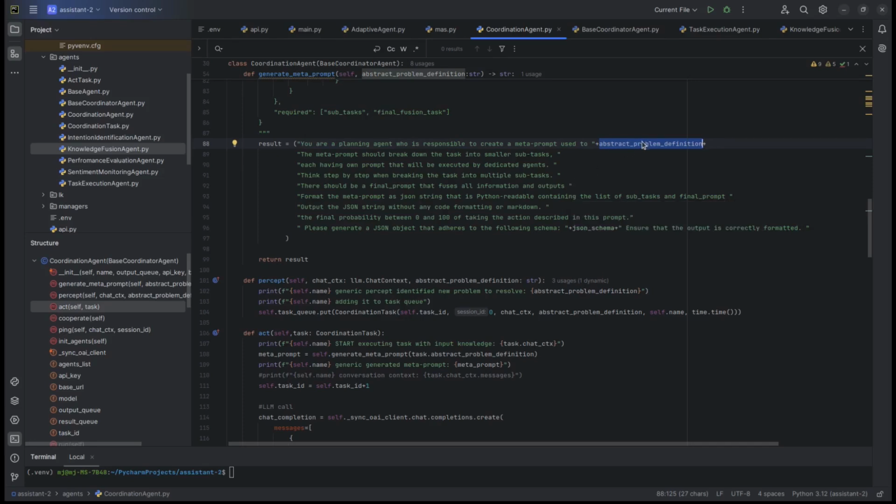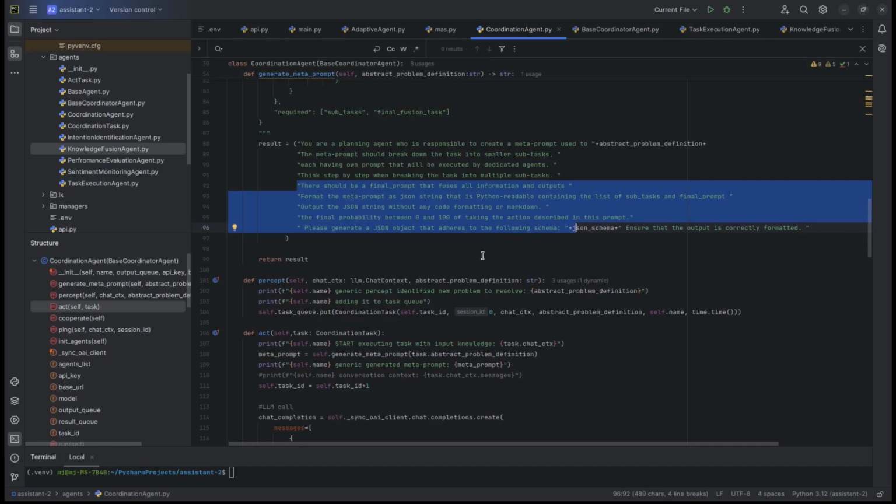The meta prompt should break down the task into smaller subtasks, each having its own prompt, that will be executed by dedicated agents. Think step by step when breaking the task. So all those details, including a part where we ask the LLM to output the result adhering to a specified JSON schema, and here we put that schema.